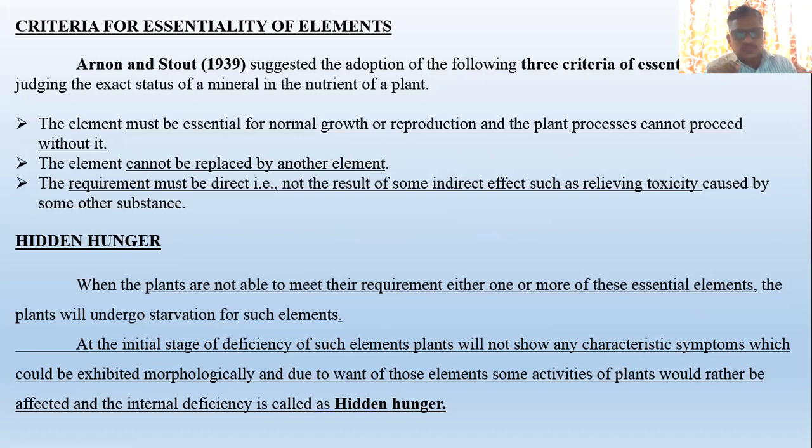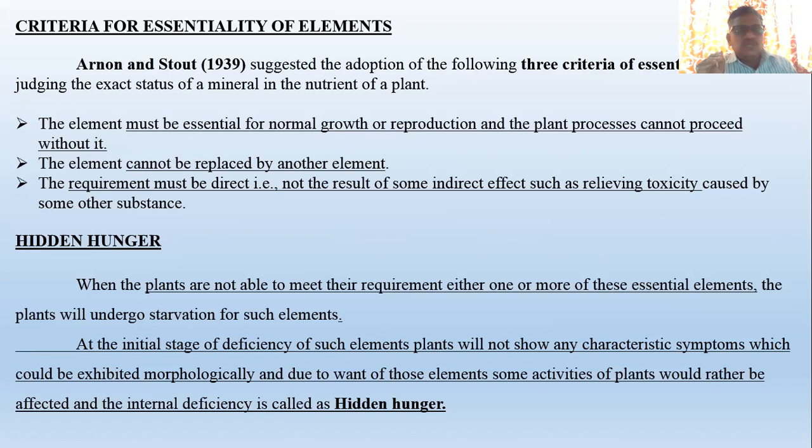Sometimes what happens is that one element can be replaced by another, and in the absence of that element, its role can be completed by the other element in some cases. This type of element is not called an essential element because its role can be replaced. Essential elements means the role of that element cannot be replaced in any situation.